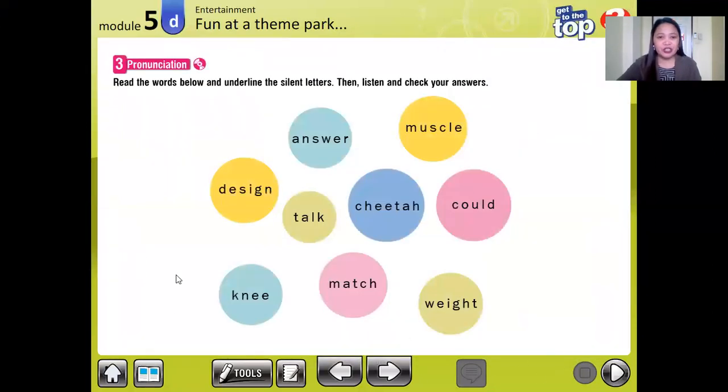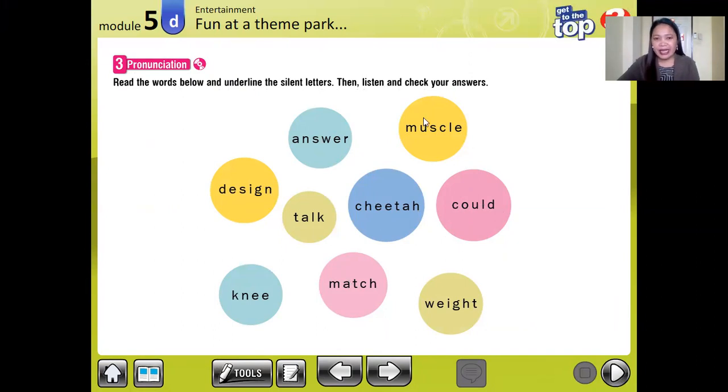So we have here pronunciation, exercise 3. Read the words below and underline the silent letters, then listen and check your answers. Let's go back to your class book, page 67. Okay, I'm going to play a recording.